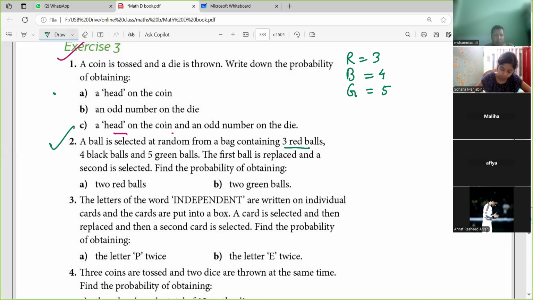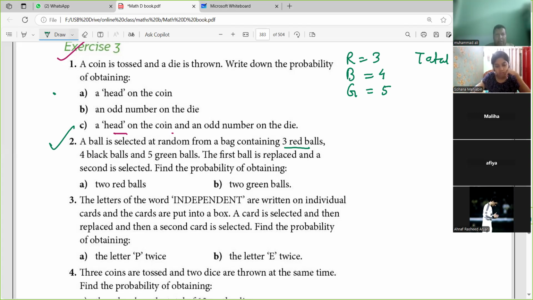Total is 12 balls, right? The first ball is replaced, and the second ball is selected. Find the probability of obtaining 2 red balls.